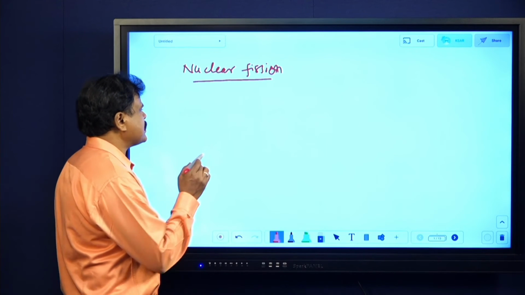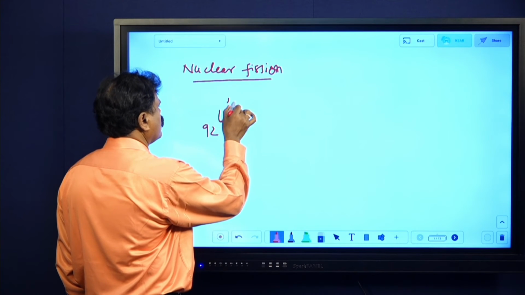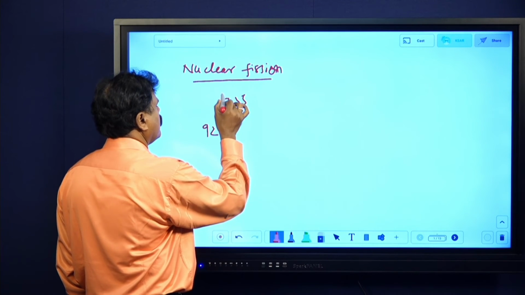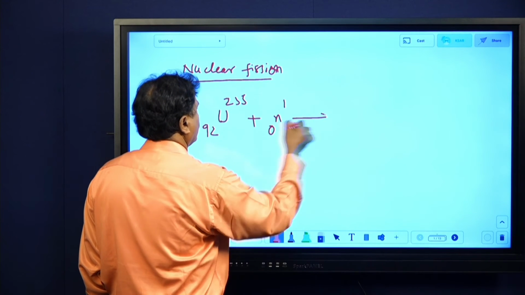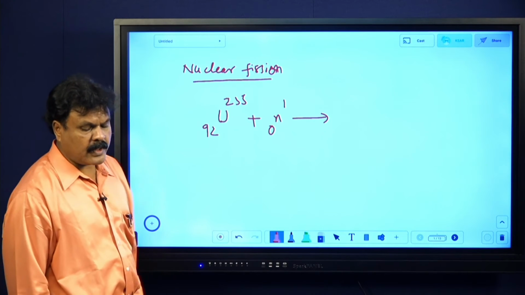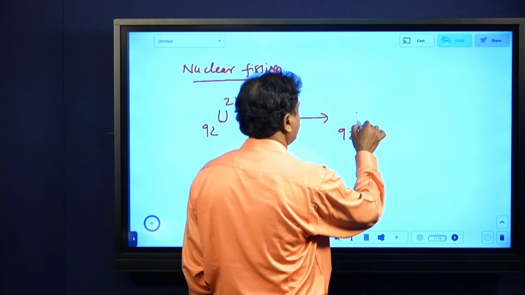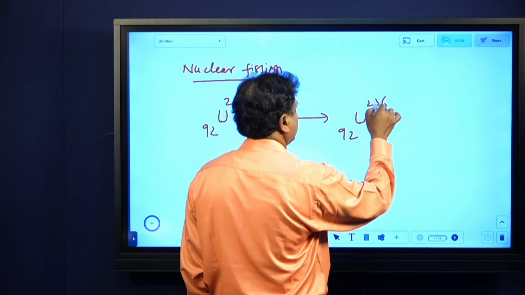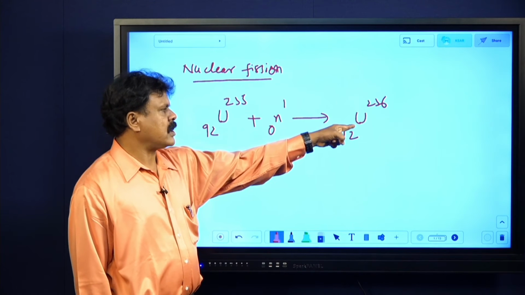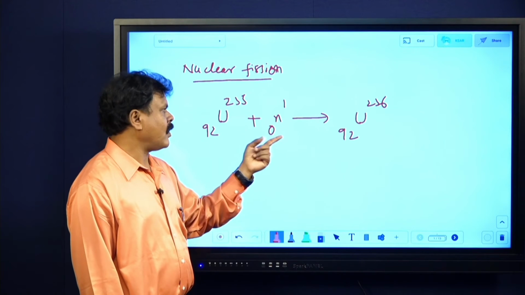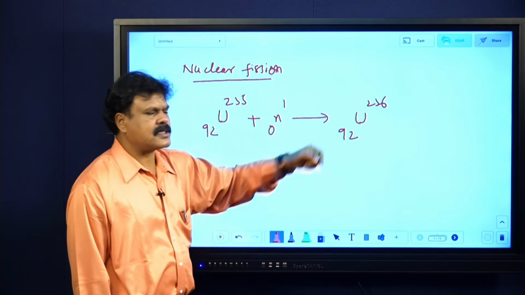Now one example, which you should never forget: 92U235 plus a neutron, that is a slow moving neutron. It bombards, and when it bombards, you get 92U236. Observe here that 92U235 compared to 236 is highly stable. When the capture of one neutron, the addition of one neutron, happens, it makes the nucleus unstable.